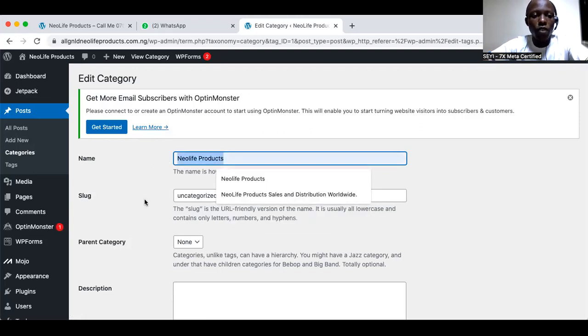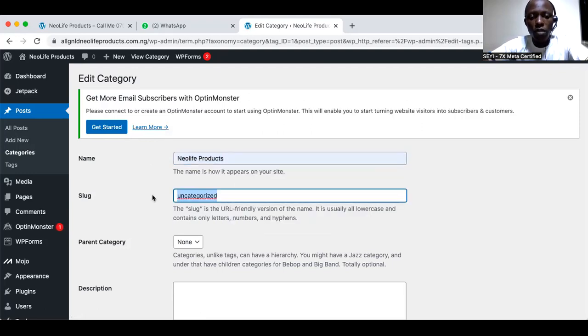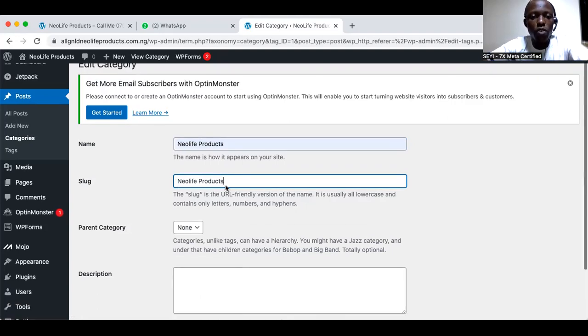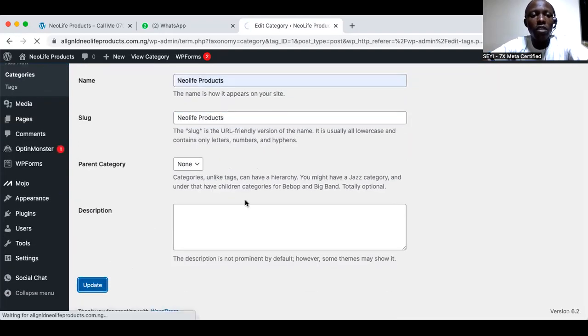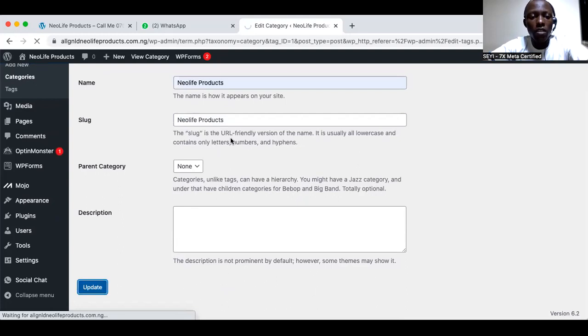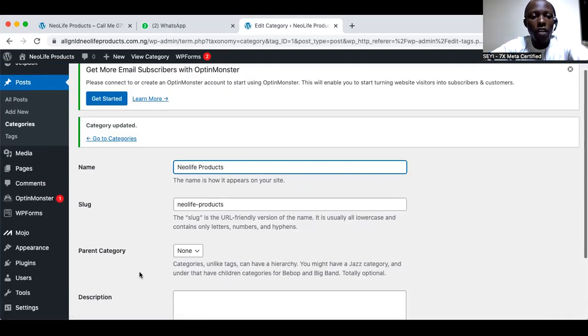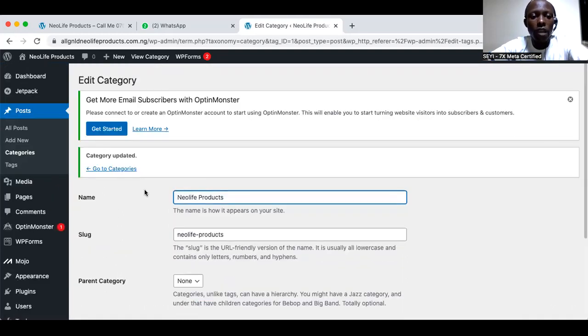What you have in the name, use the same thing in the slug. What is a slug? Slug is basically the lowercase or uppercase URL version of the name. It also helps with your SEO. It's a URL-friendly kind of thing. That's the simple way I can explain that. It's even here. Good. So I've created one category by just updating it.